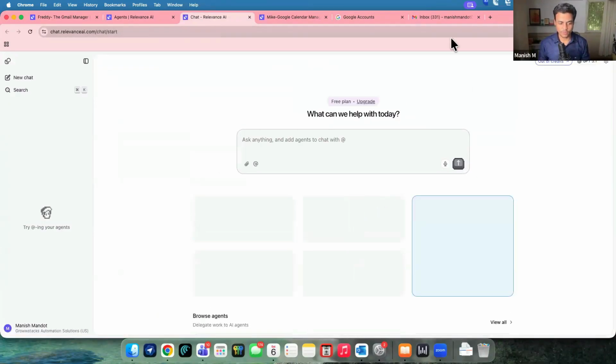Relevance gives you this kind of chat window to interact with all of your agents. So even these agents can be discussed or interacted with right from the Relevance chat window. Outside of your connection, you can even give this chat link to someone else to interact with your agents. It is not limited to logging into your account to chat with the agent, nothing like that. You can even bring this chat outside, and then the session can be taken up by any team members as well.